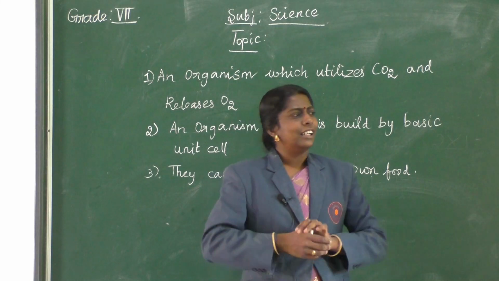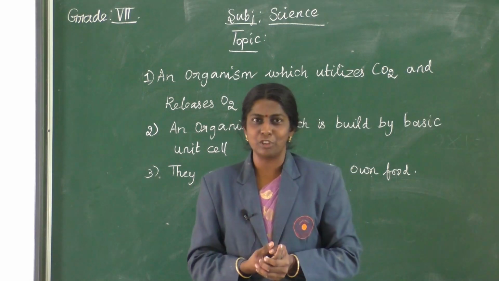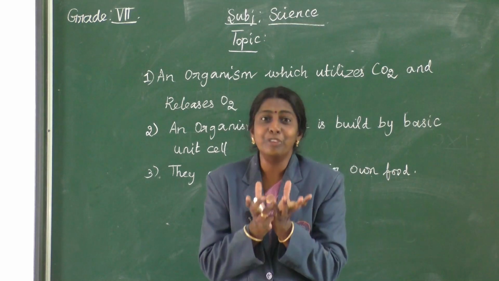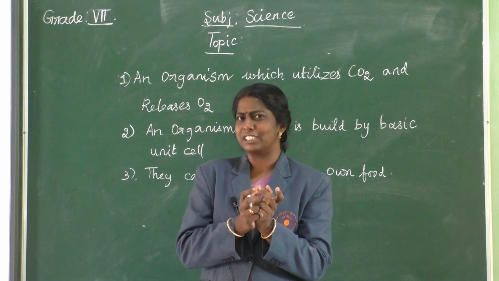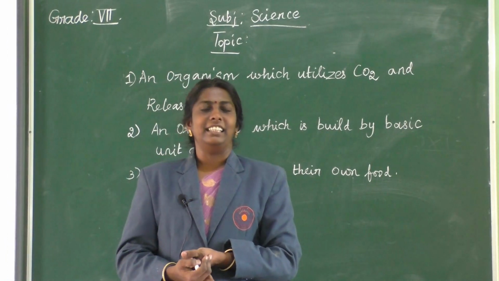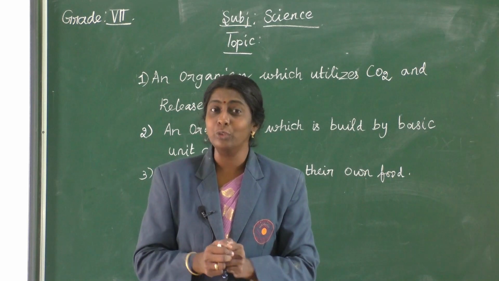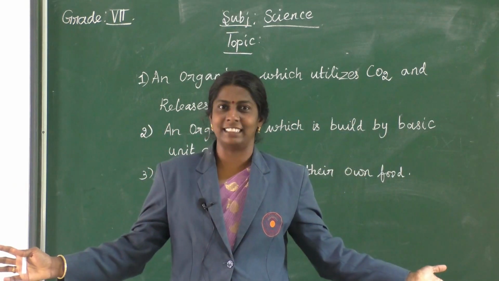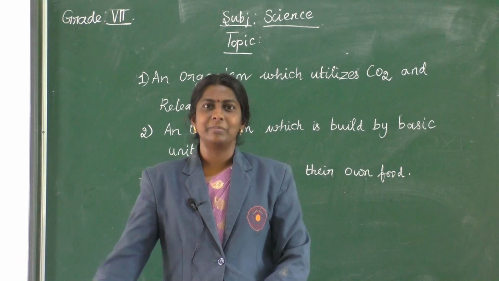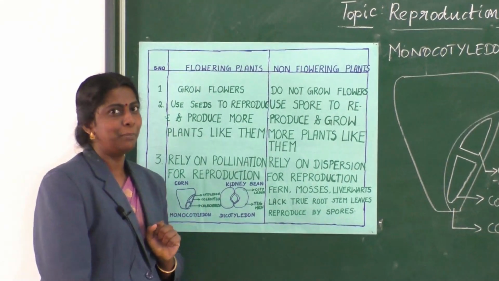Okay, see, in the universe, wherever we look, we can see different types of plants. Some plants are small, some are medium size, some with colorful flowers, some with colorful leaves. So many different types of plants, is it not? So there is a need, students, to group or classify the plants. As I said, the chapter is about reproduction in plants.